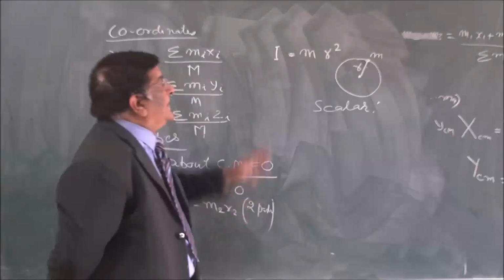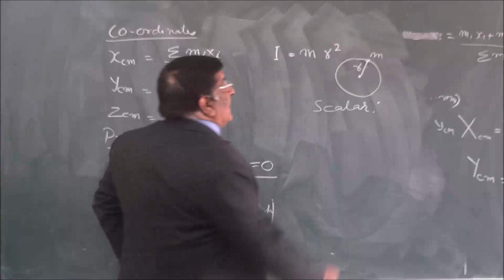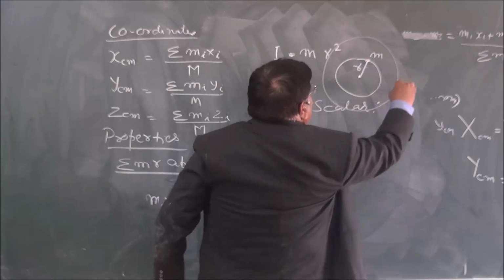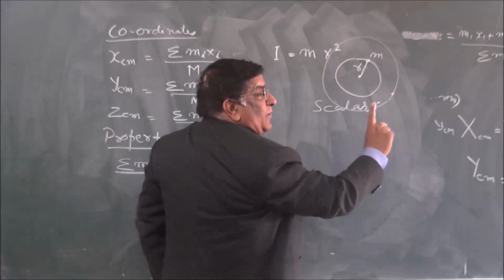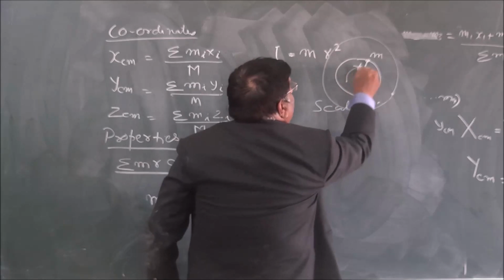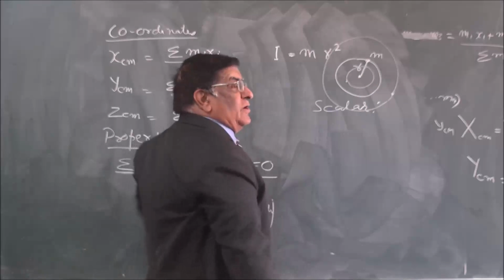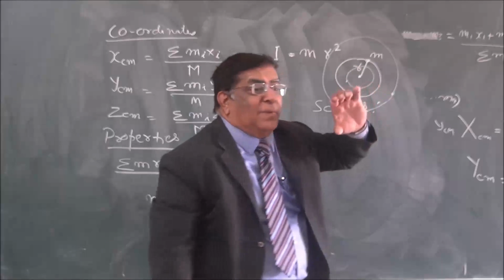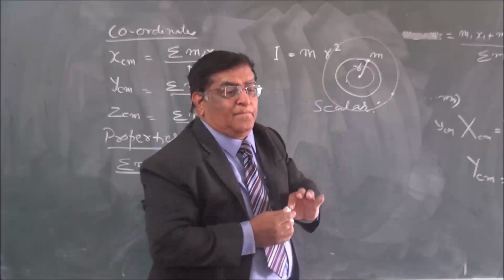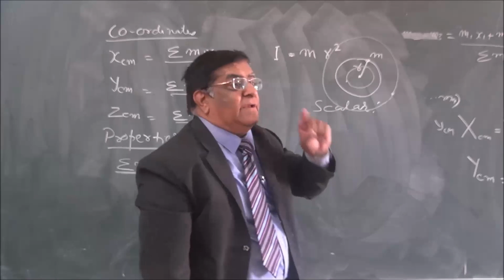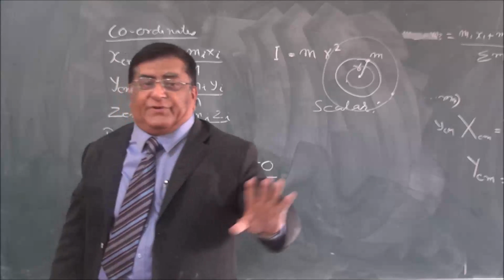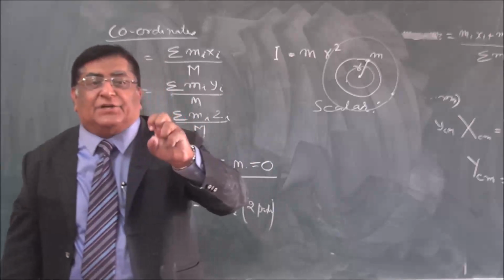Okay, so if it is a body, then there may be another particle that is also rotating like this, because they are members of the same body. There is a third particle somewhere here, and it is also rotating about it, because it is in the same body, and the complete body rotates about one axis. So therefore, every particle will have the same angular velocity, right? This is the condition of a body.